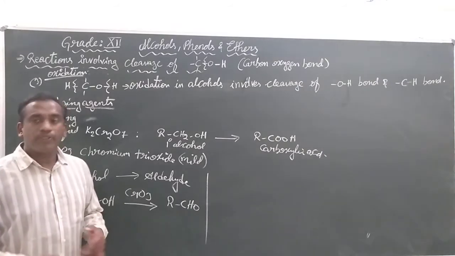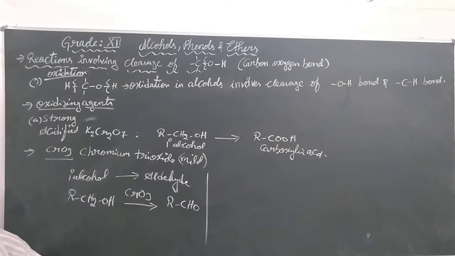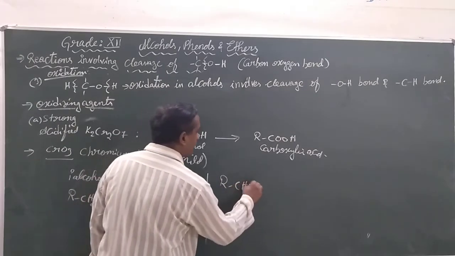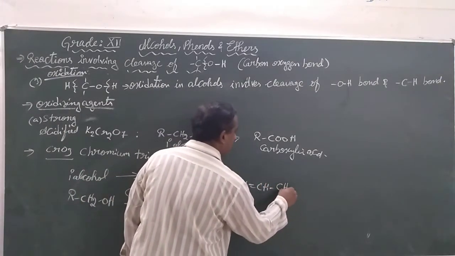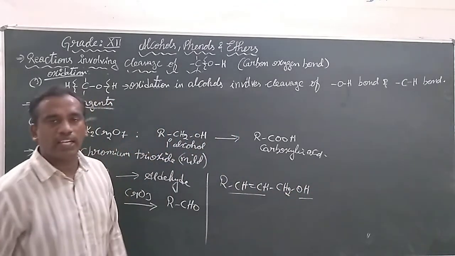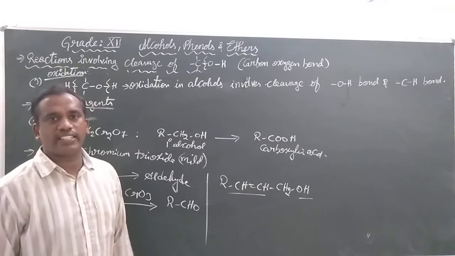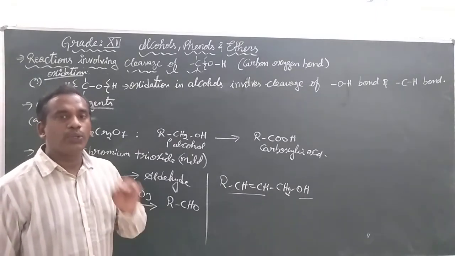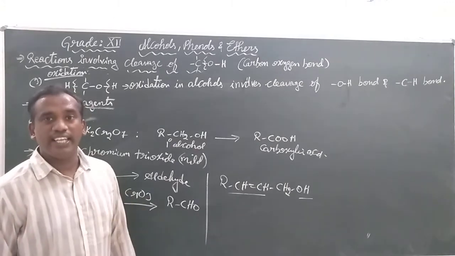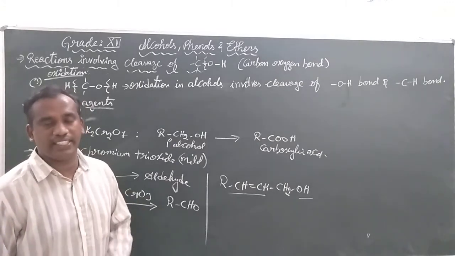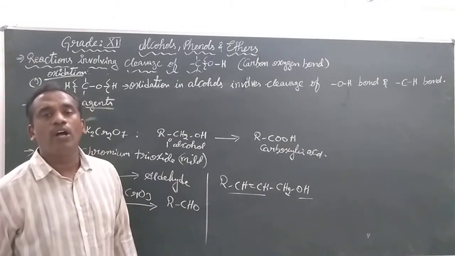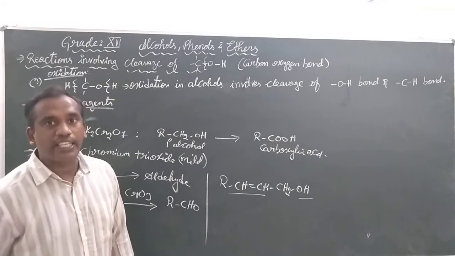When there are multiple functional groups, like CH double bond CH CH2OH, now you find an alcohol and also an alkene. In this case, we are going to use a selective oxidizing agent, one that will oxidize only the alcoholic group without affecting the alkene group.